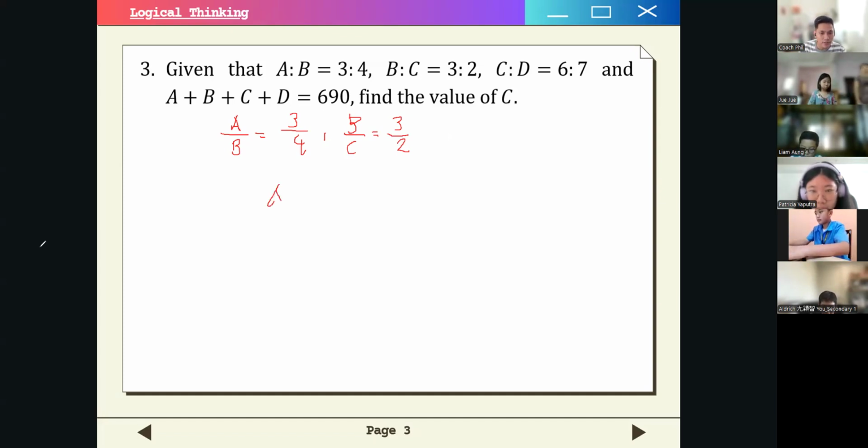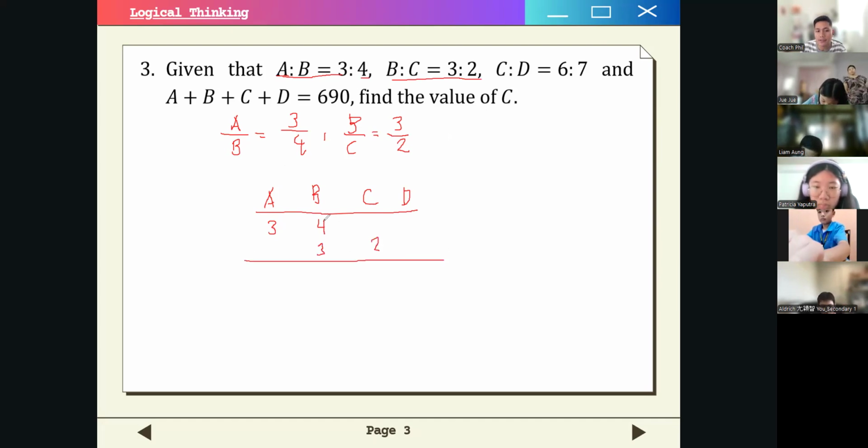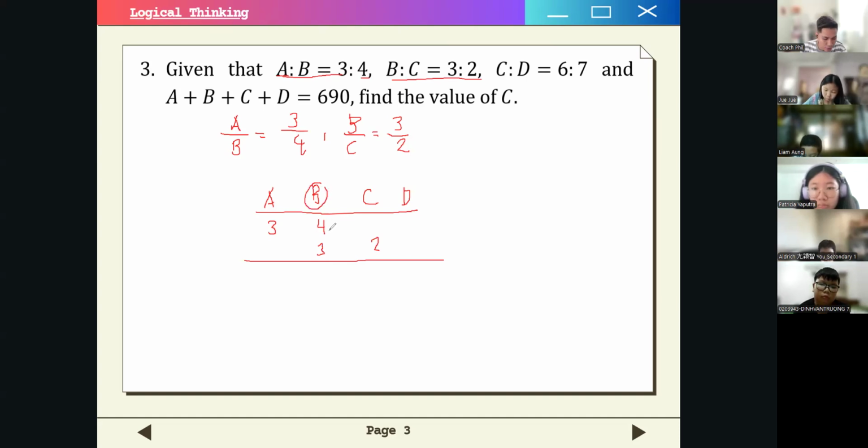So we write the letters A, B, C, and D. And then for our first ratio, we have A is to B is equal to 3 is to 4. So let's write that here, 3 is to 4. And also B is to C, the ratio is 3 is to 2, right? We have two relationships that involve the variable B, so now we want to find the LCD of these two relations for B. What's the least common multiple of 4 and 3? It is 12, right?